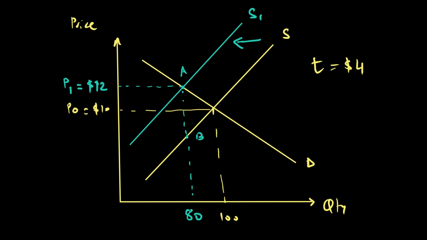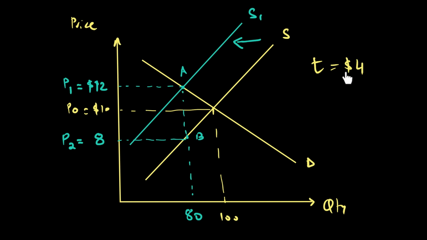How much is that going to be? If the price is 12 and the tax amount is 4, this vertical distance is going to be 4, AB, which means let's call P2 to be $8. So what is the price the consumer is paying? The consumer is paying the new equilibrium price, which is 12.